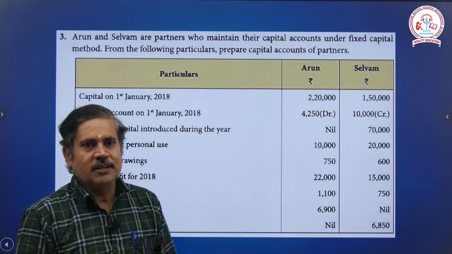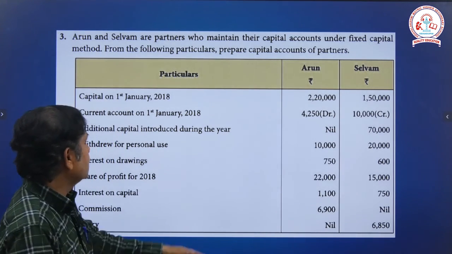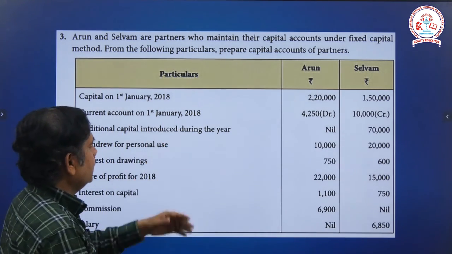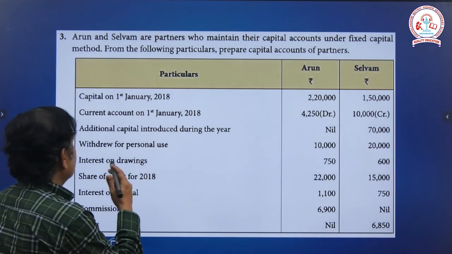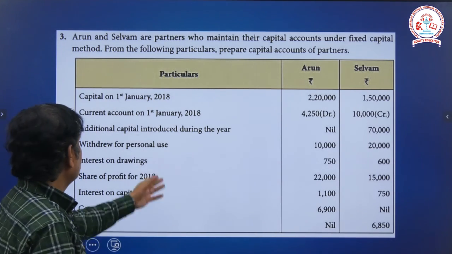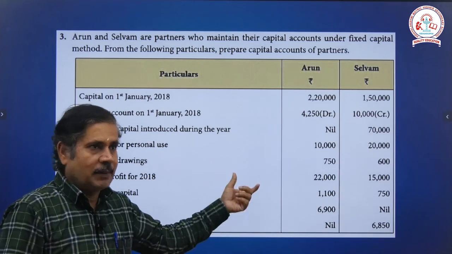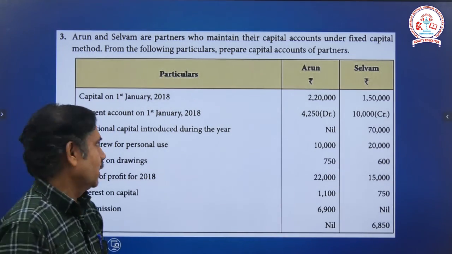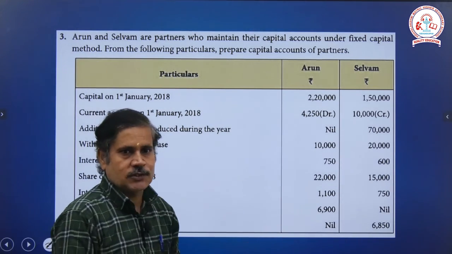Now, we go for the fixed capital method. Arun and Selvam are partners who maintain their capital accounts under the fixed capital method. We are preparing the capital account and current account from the following particulars. These are the given values.